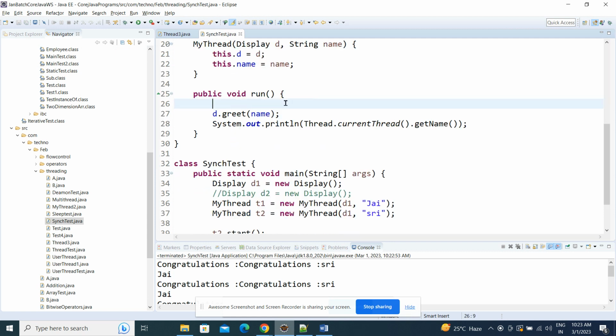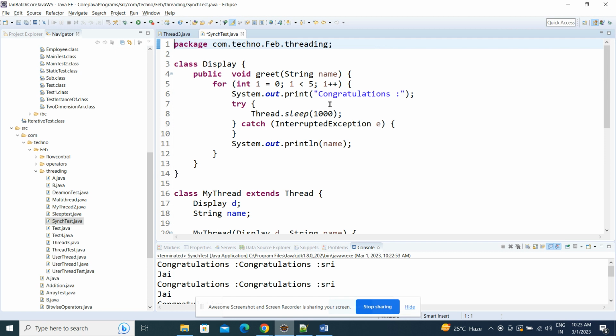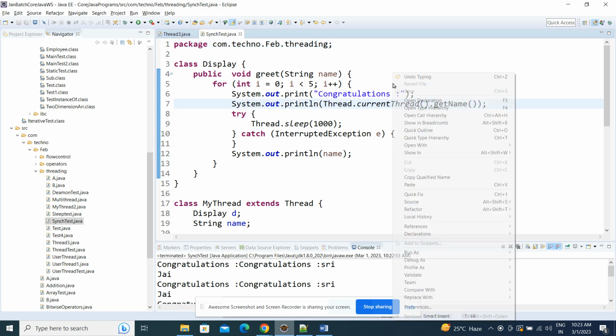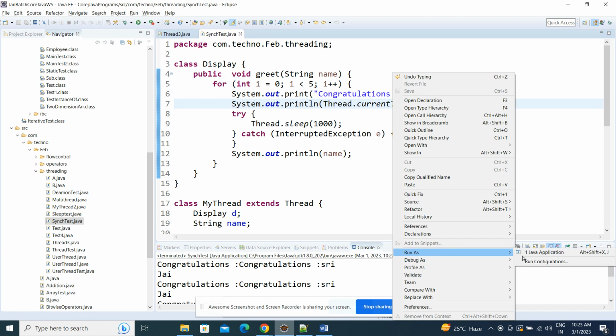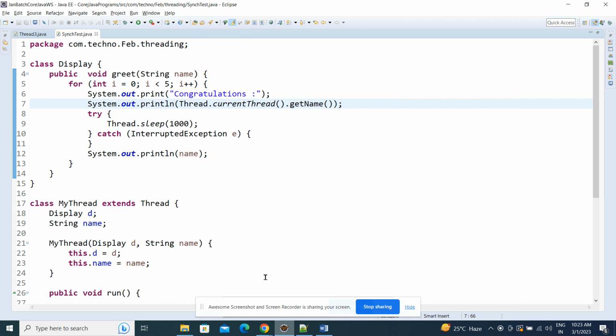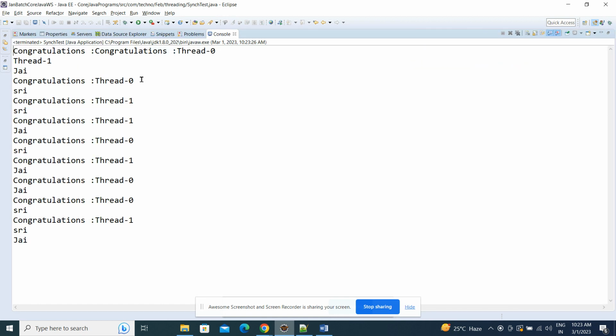Not out. Let me copy that code. Alex. Let's try. See, thread one. Again, in between it is giving chance to the other thread. See, congratulations, thread 0, and thread 1 gets the chance again.